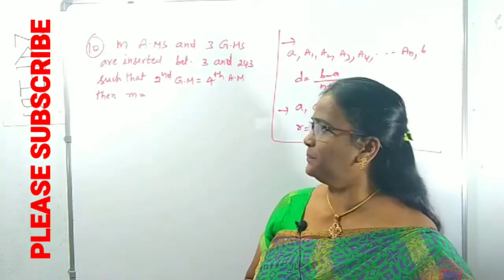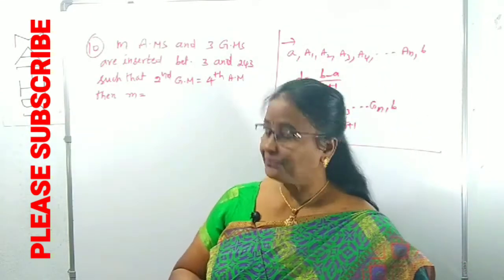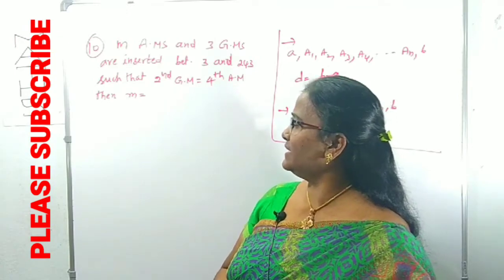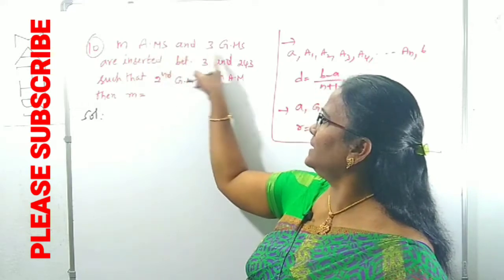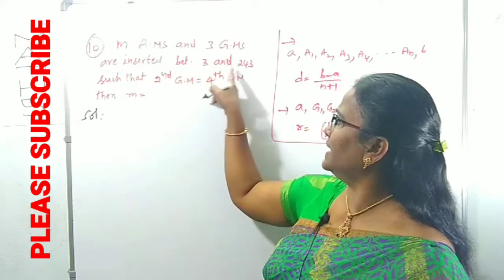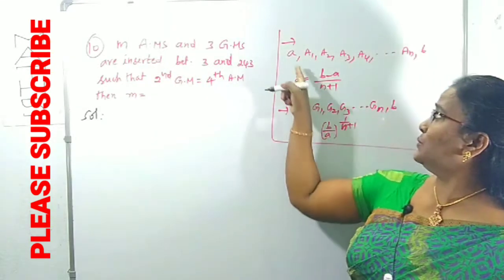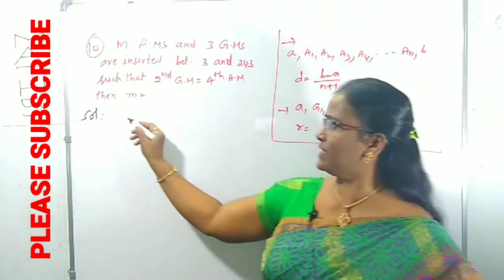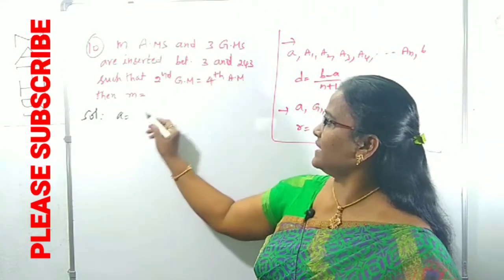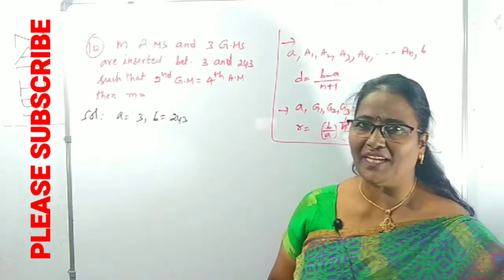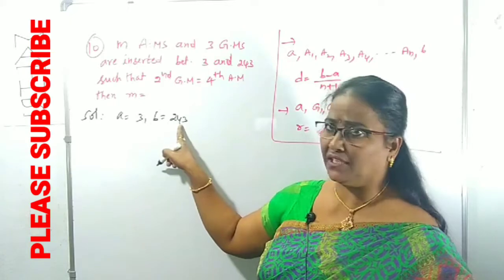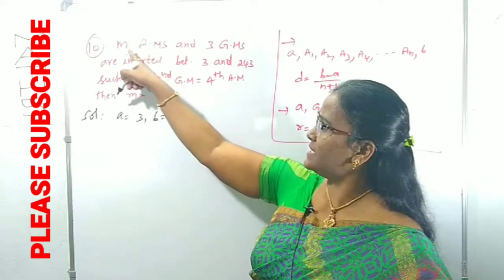We can see the question. Number 10. What is given here? M AMs and 3 GMs are inserted between 3 and 243. Between A and B, A is given as 3 and B is given as 243. Between 3 and 243, how many AMs are inserted?